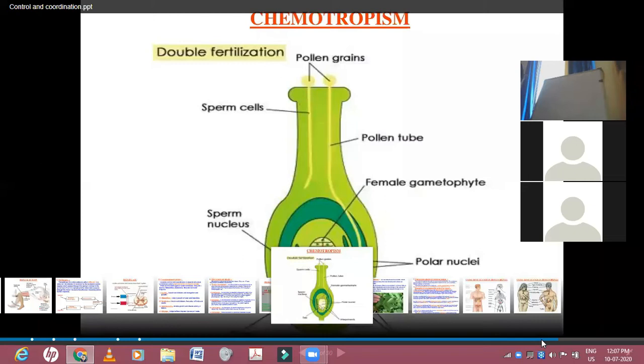Now we are going to discuss another tropism, which is called thigmotropism. It is the response of the plant towards touch, where touch is the stimulus, and how it happens we can discuss. A response of the plant towards touch we call thigmotropism.